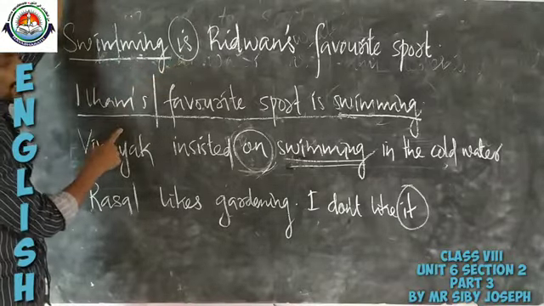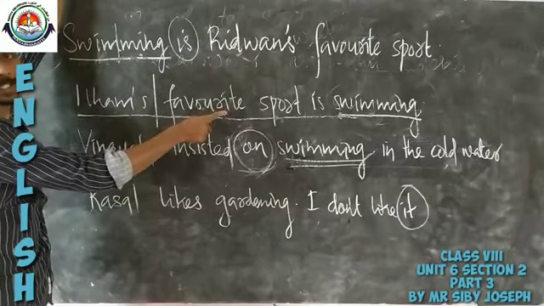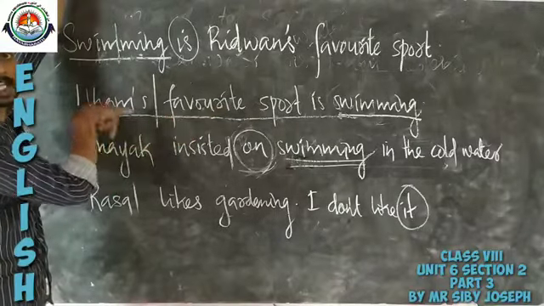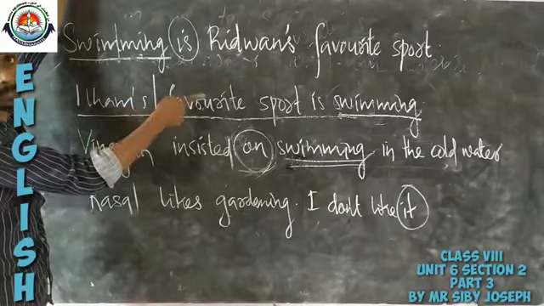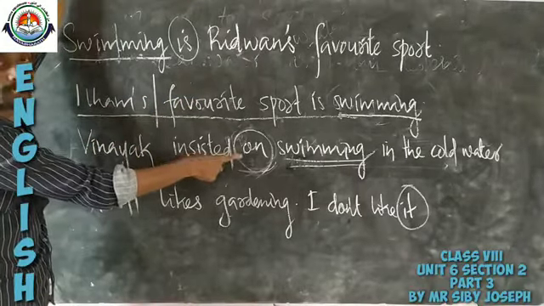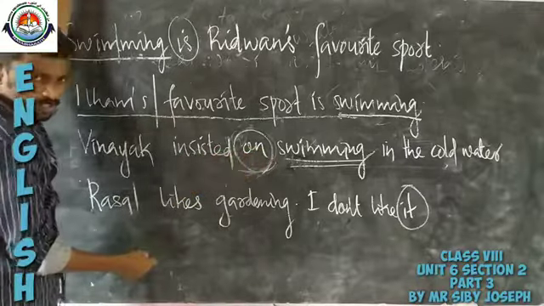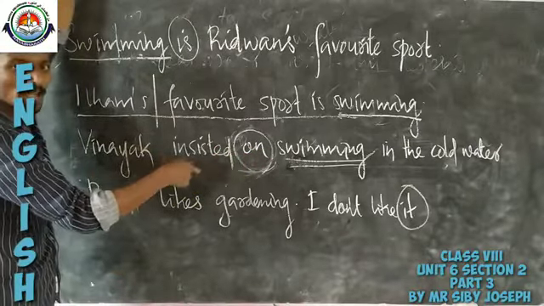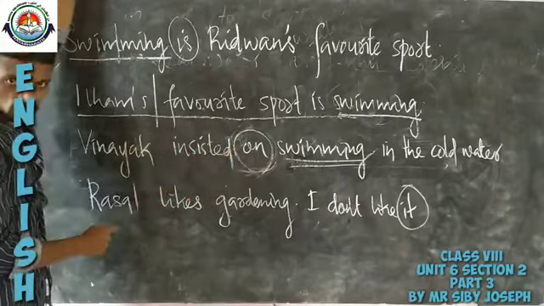In the second sentence, swimming is used as a complement. So, a gerund can be a complement. In the third sentence, swimming is used as the object of a preposition. So, a gerund can be the object of a preposition.